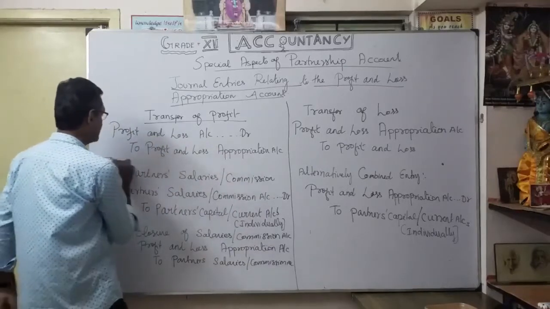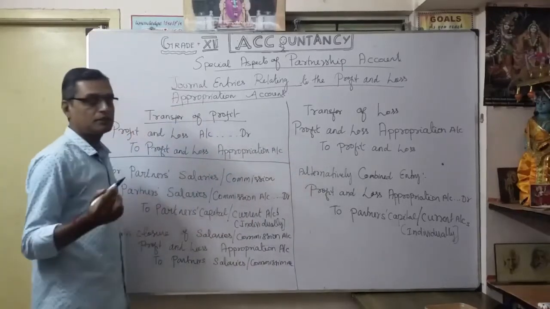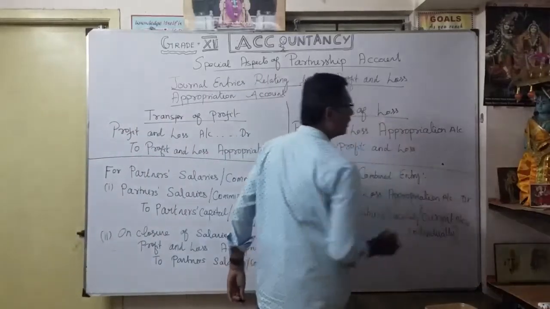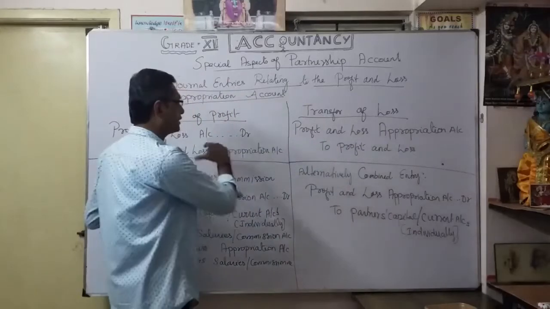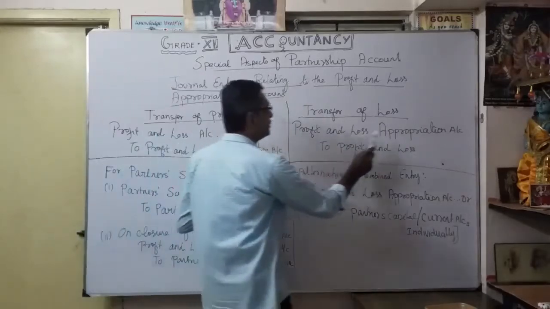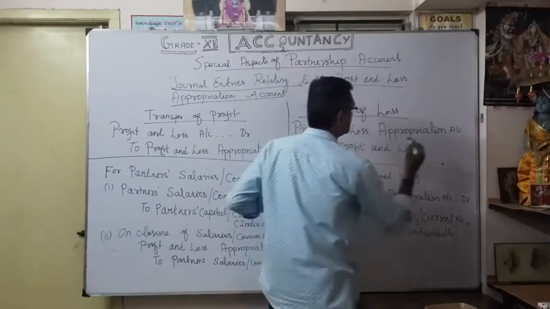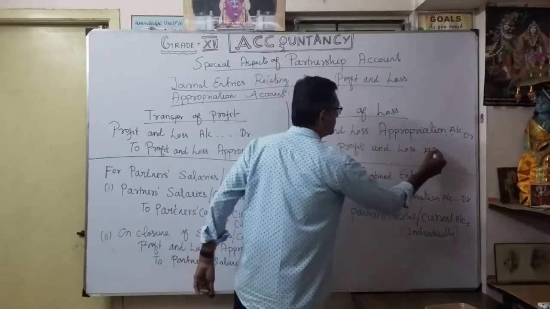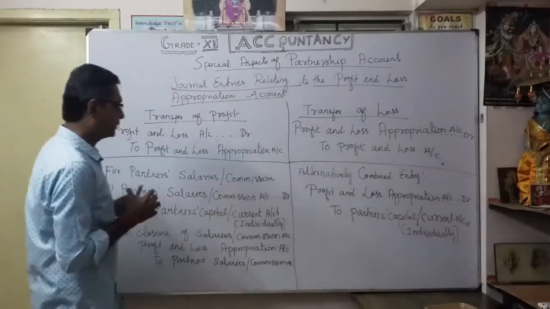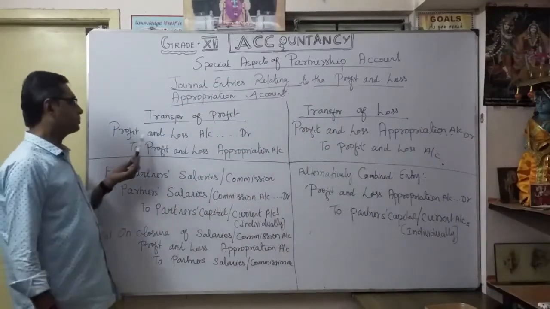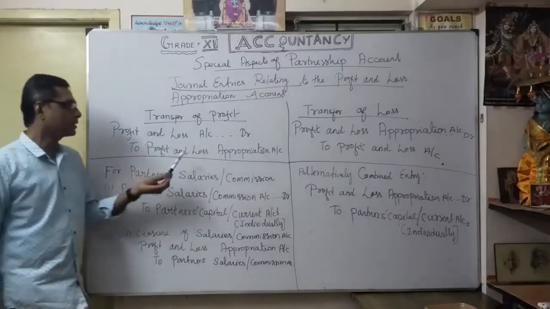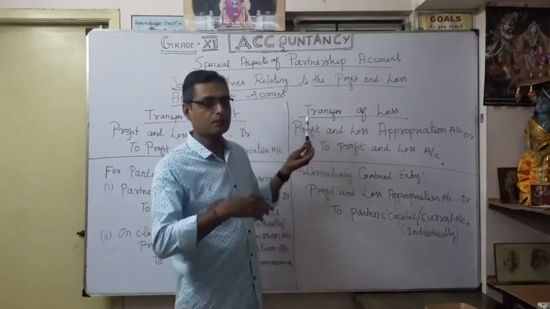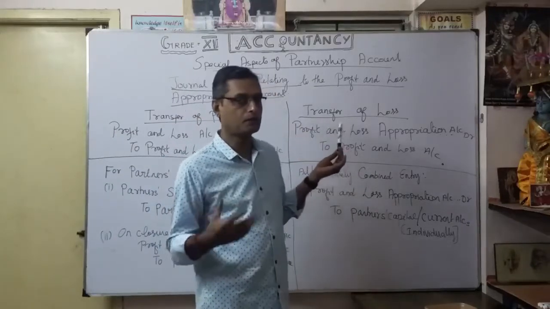Isn't it? Suppose it is a loss, a loss from the profit and loss account. How to transfer? Very simple. Just reverse the entry. Profit and loss appropriation account debit to profit and loss account. Simple to understand the very first entry. If it is a profit, profit and loss account debit to profit and loss appropriation account. Suppose it is a loss, again you transfer from the profit and loss account to the profit and loss appropriation account.